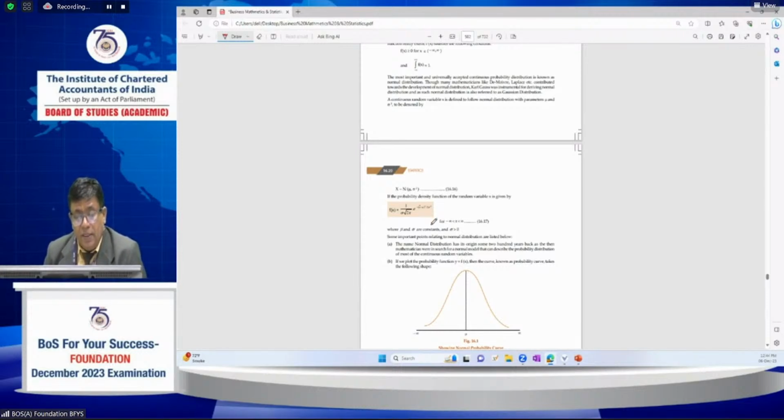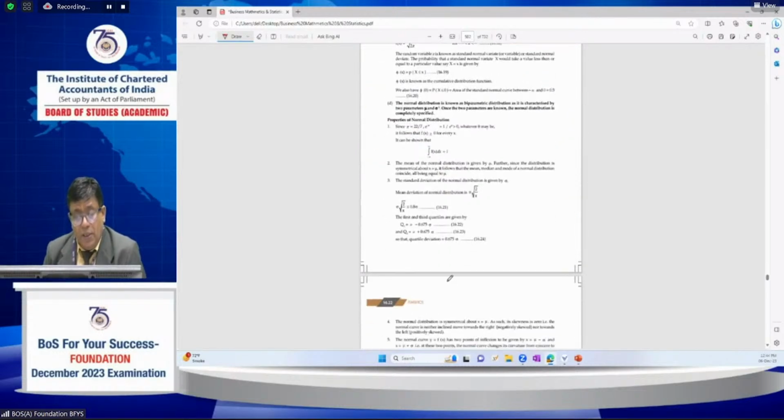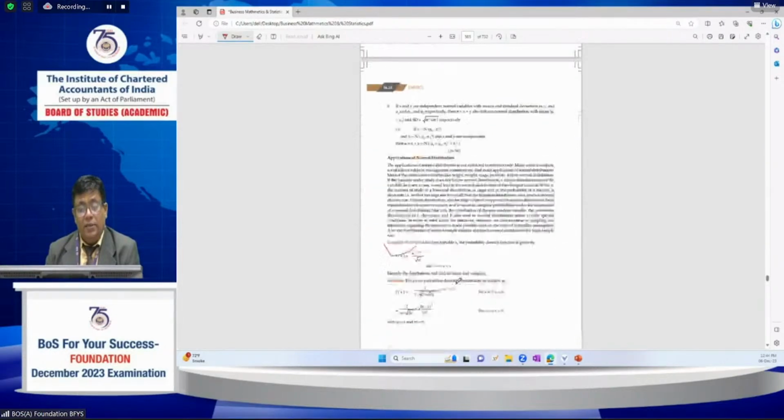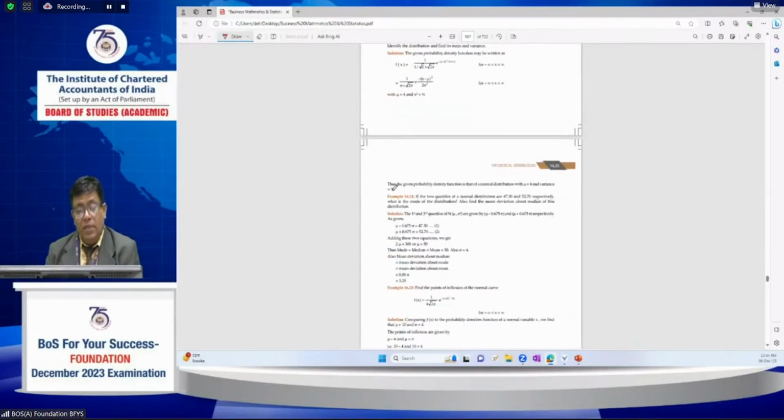by 2 sigma square, where mu means the population mean. Using that, the relations and properties: the standard deviation of the normal distribution is sigma, the mean deviation of the normal distribution is sigma into square root of 2 by pi, and the quartile deviation is equal to 0.675 sigma. These are all important things, and look at the examples 16.1, 16.2, 16.3,